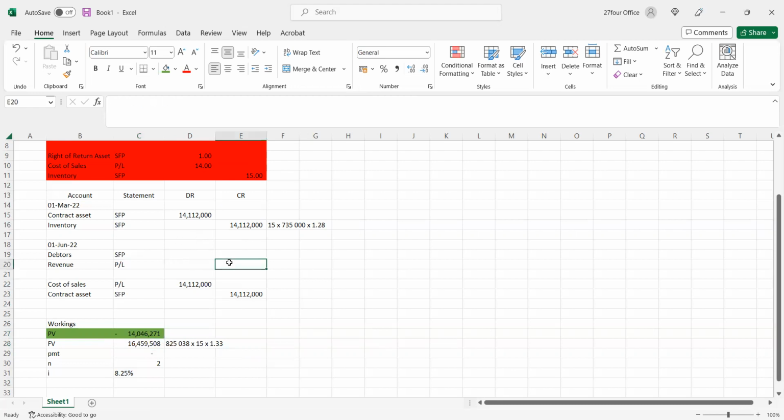That's the present value. The present value is simply going to be that amount, 14,046.